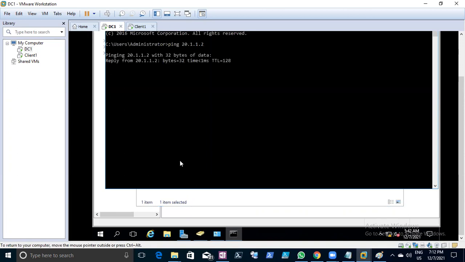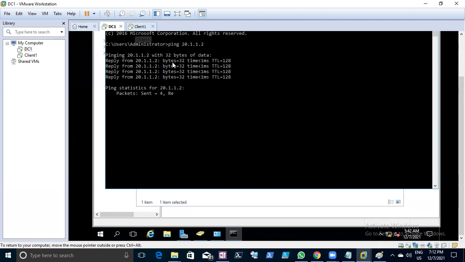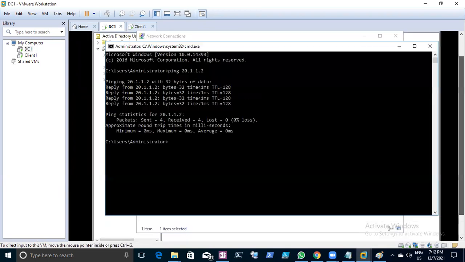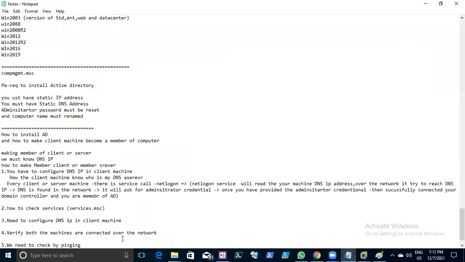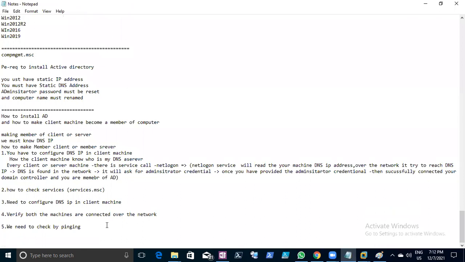The second is the client machine. So both the machines I'm able to connect, right? So verified. Once it's pinging, then go to the sixth step: go to My Computer, Properties, click Change Settings, right?